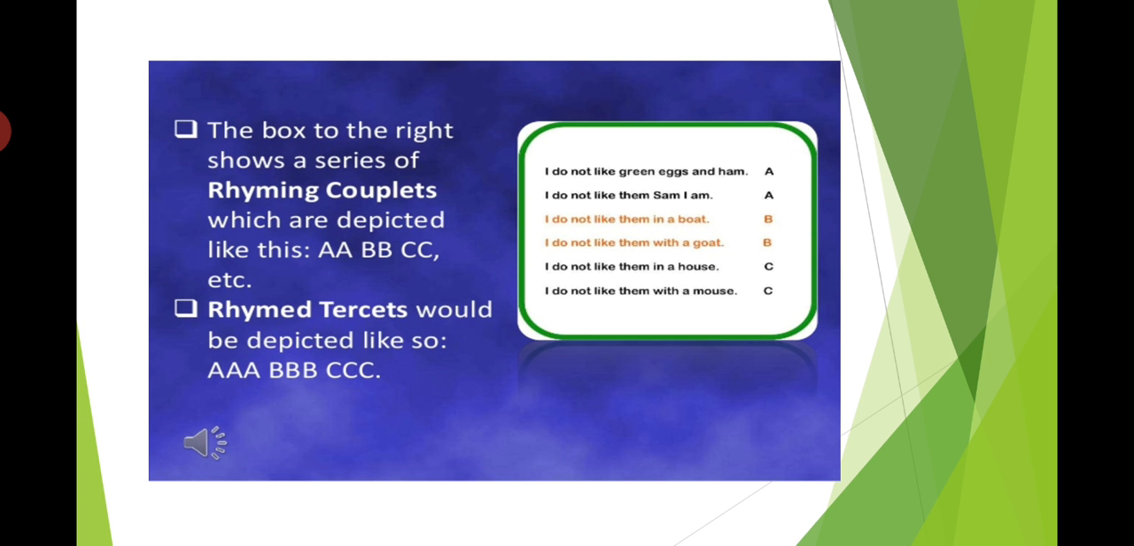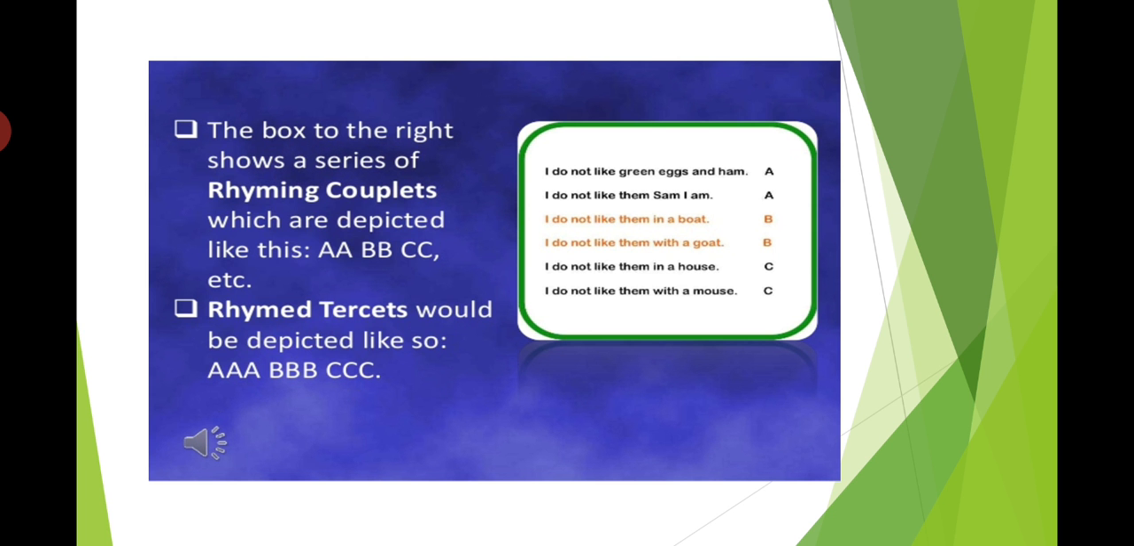See example. I do not like green eggs and ham. I do not like them, Sam-I-am. I do not like them in a boat. I do not like them with a goat. I do not like them in a house. I do not like them with a mouse. Now you see the rhyme scheme here. Ham, am: A, A. So these are couplets. Boat, goat: B, B. Again these are couplets. Rhyming couplets these are: AA, BB, CC.